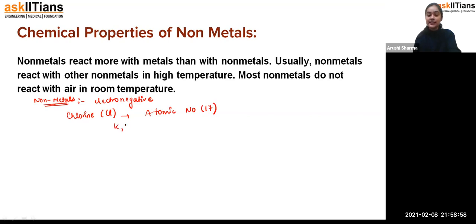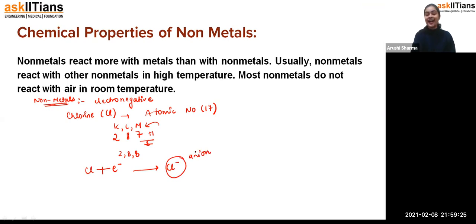If I fill it up, it is K, L, M, that is 2, 8 and 7. Now, what it requires is that when I give one electron to it, it will come to 8, that is 2, 8, 8. That's how Cl, by gaining one electron, converts into Cl negative, and that's why we call it the anion. Now, due to this